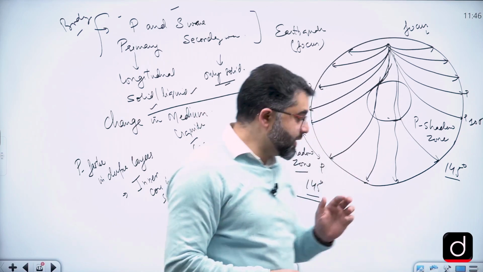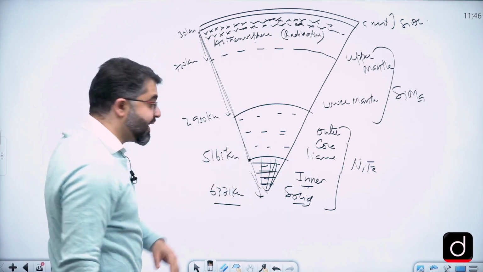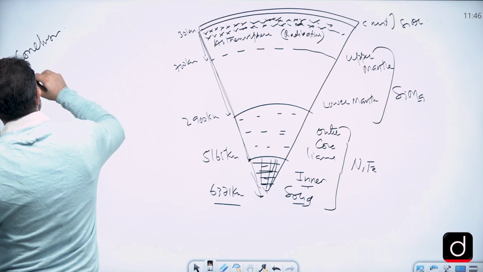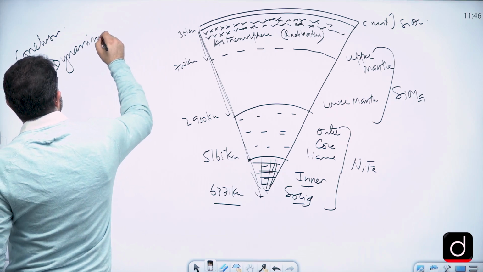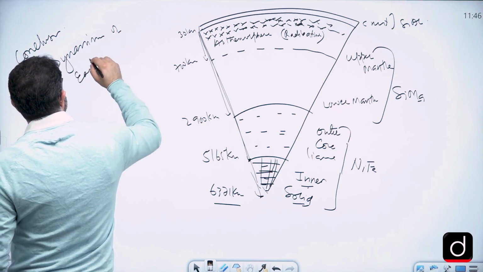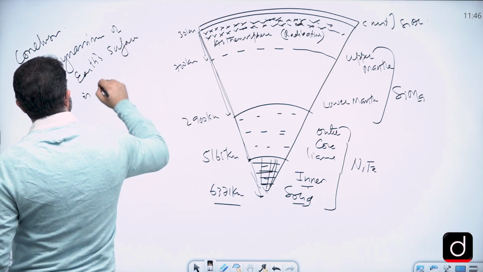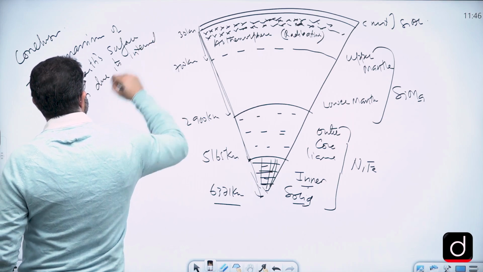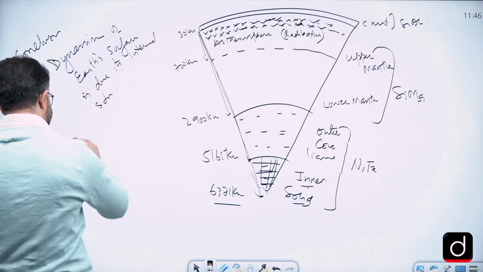Conclusion for this topic. What is the conclusion? You can write, when you draw this diagram, in the conclusion itself, you must focus that the dynamism of Earth's surface is due to its internal structure, right? Due to its internal structure.